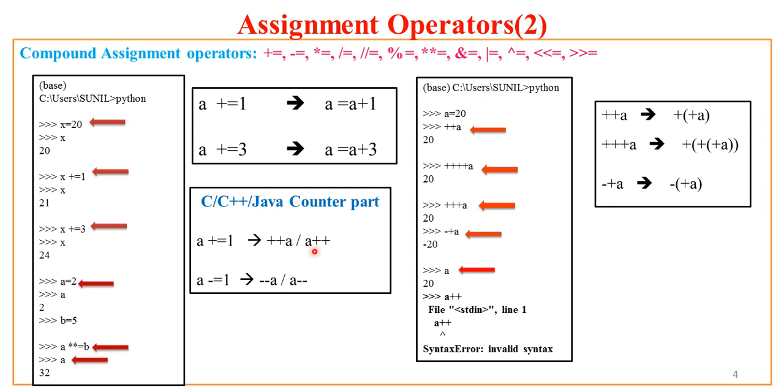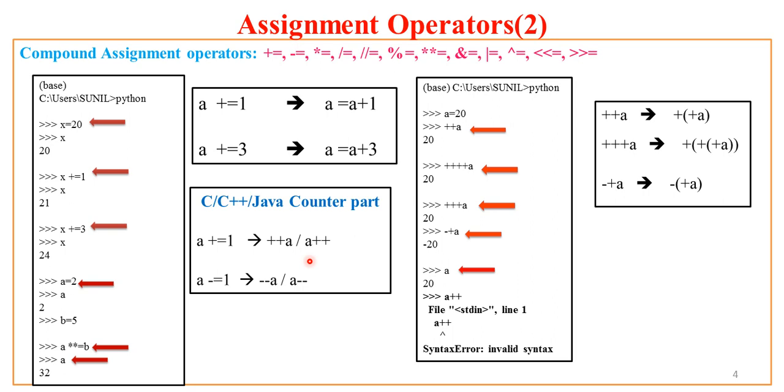Do remember Python doesn't support these operators, but in some cases you will be getting some surprising result. We'll see soon. Python may have a minus equal to 1 and a similar thing can be achieved in C, C++, Java as minus minus a or a minus minus, but please do remember the increment and decrement operators of other languages like C, C++, Java are not at all supported by Python.